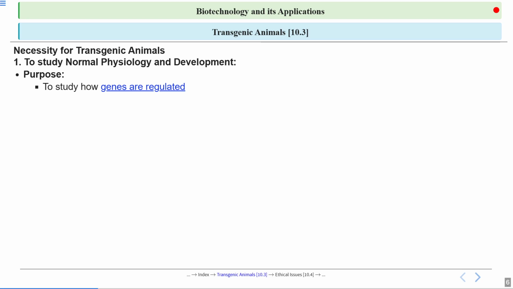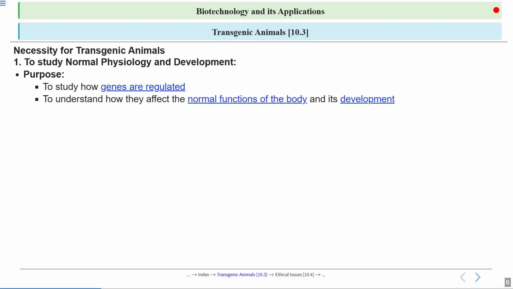We can study how these genes are regulated by introducing these genes in those animals, and then we will see what trait they are showing, or what reactions are happening in their body. So this kind of study we can do with the help of transgenic animals, to understand how they affect the normal function of the body and its development.